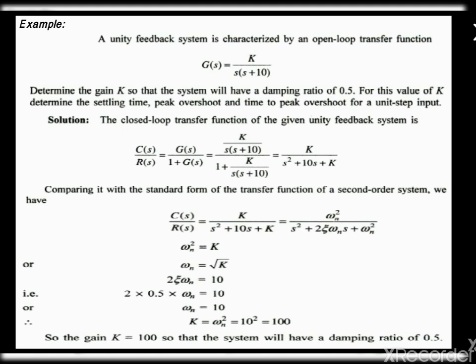On substituting the value of G of s equal to k divided by s into s plus 10, we get C of s divided by R of s as k divided by s square plus 10s plus k. Now we are going to compare this with the standard transfer function of a second order system, that is omega n square divided by s square plus 2 zeta omega n s plus omega n square. On comparing, we get omega n square equal to k and 2 zeta omega n as 10.